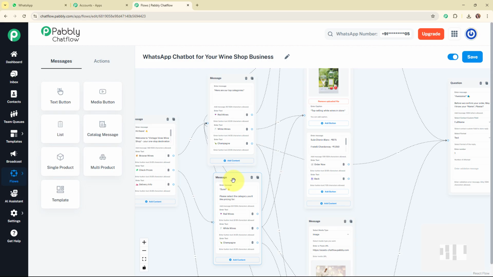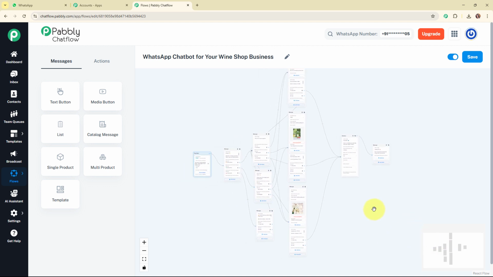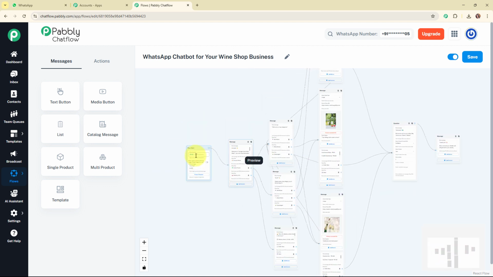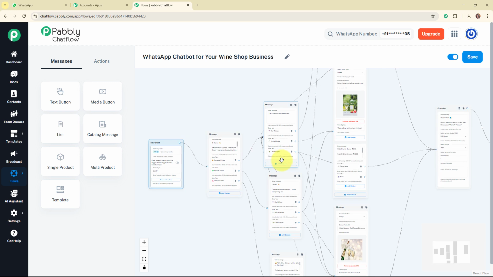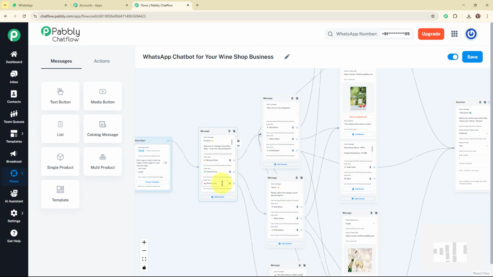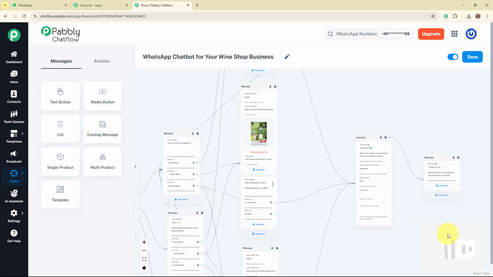And now here let me take you all back to my flows, and let me summarize the entire chatbot that we have just created. So here we have selected a trigger as keywords and the regex, and then I've added a hello or a welcome message for my customers with the quick replies button as browse wines, check prices and delivery info. And then further I've set up the chatbot for each of the quick reply button, where I've added the categories of the wines available and their descriptions as well with the images. And after that I have added a quick reply button of order now and move back. And here for the order now I have added a question message box where I'm asking the customer about the customer name, and once the customer is going to respond with the customer name, then automatically I'm going to send a thank you message to that customer. Alright, so this was all about the chatbot that I've just created.